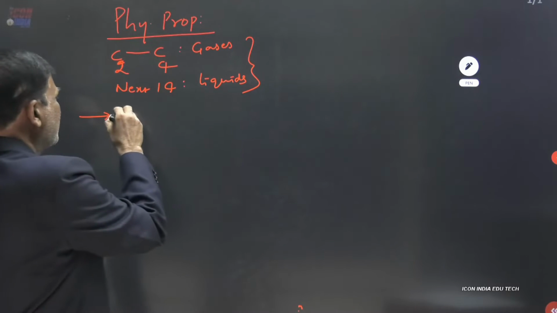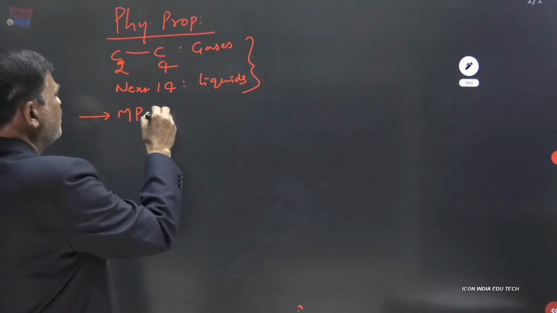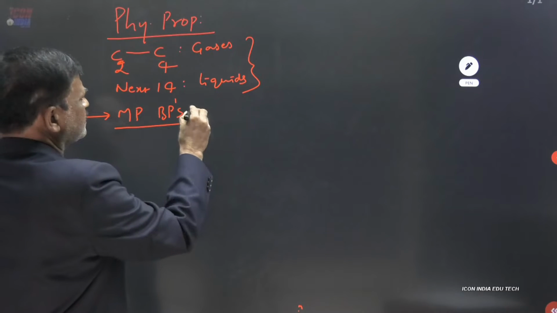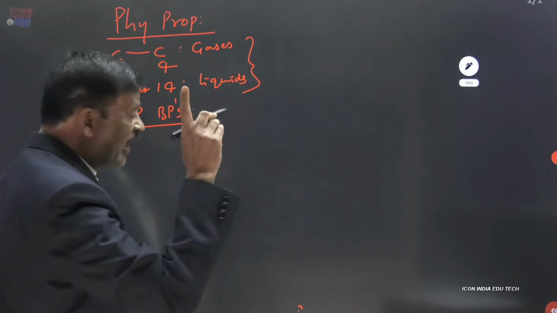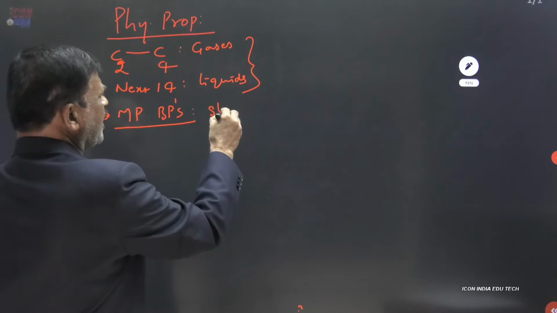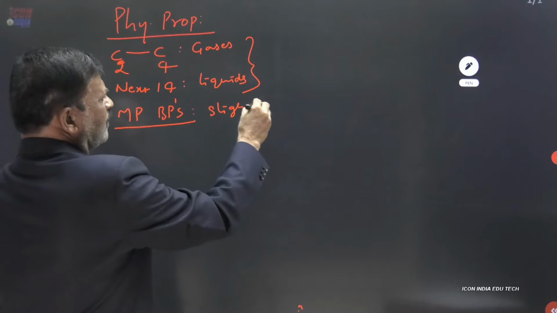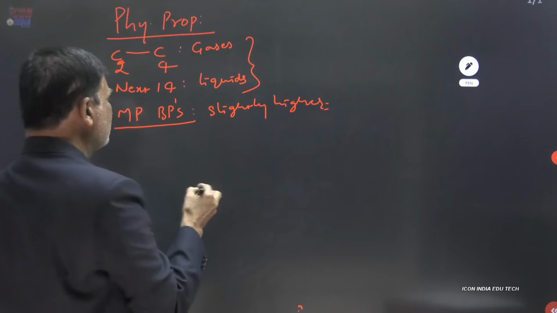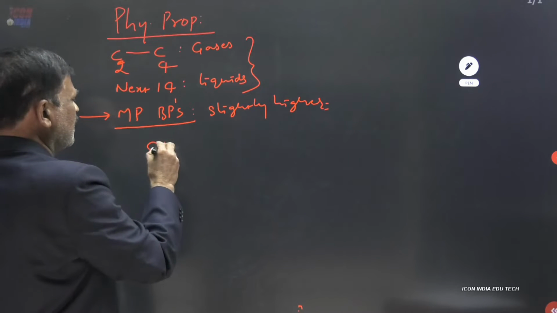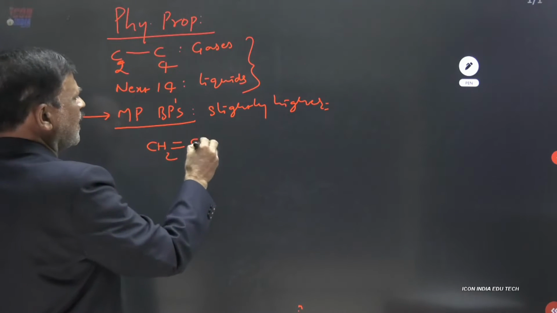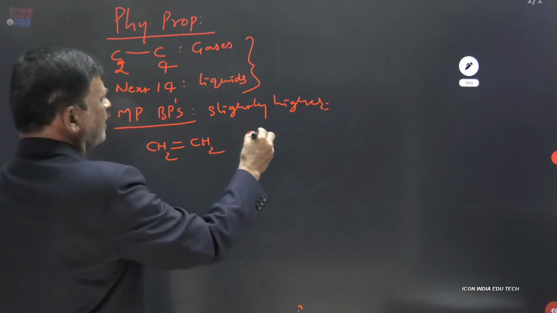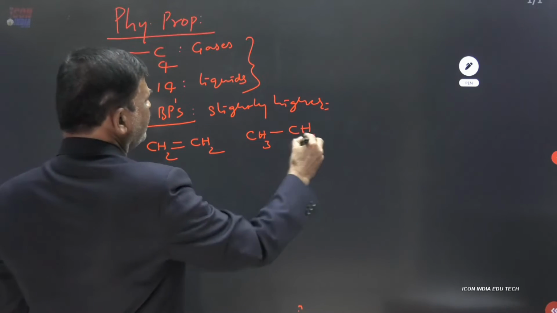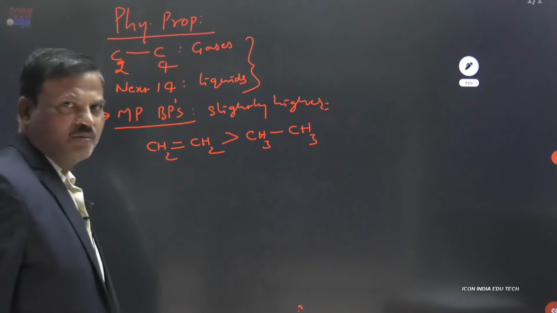Now, melting points and boiling points are low, but when compared to alkanes, these are slightly higher. For example, if you compare ethylene and ethane, ethylene has higher melting and boiling points.